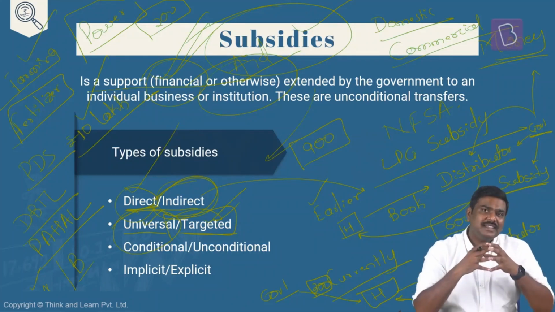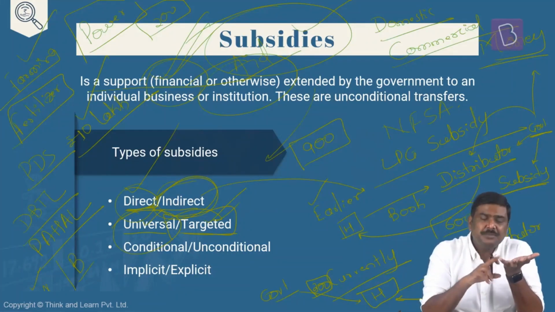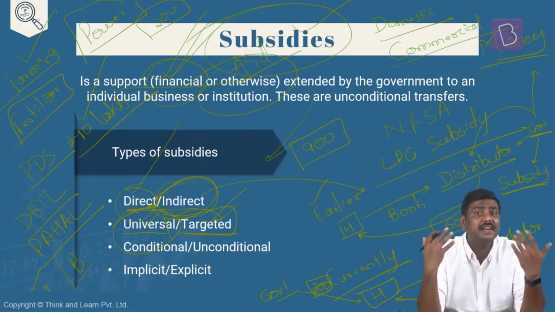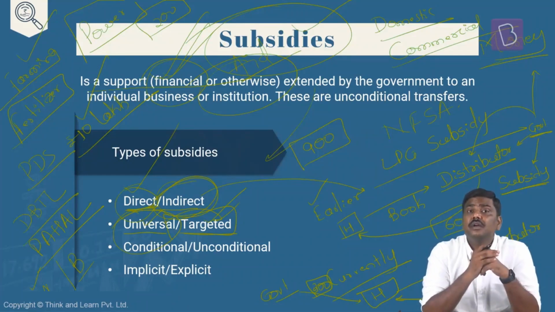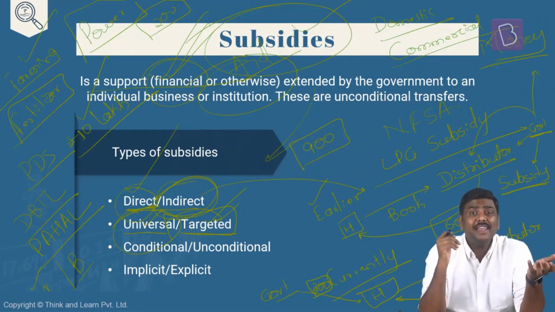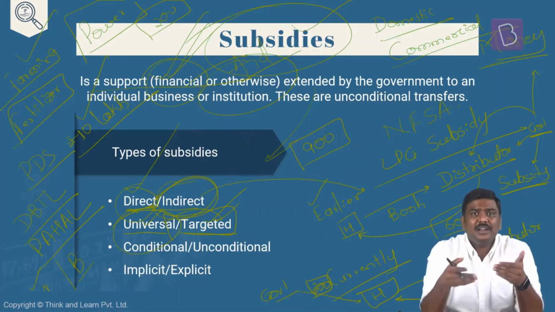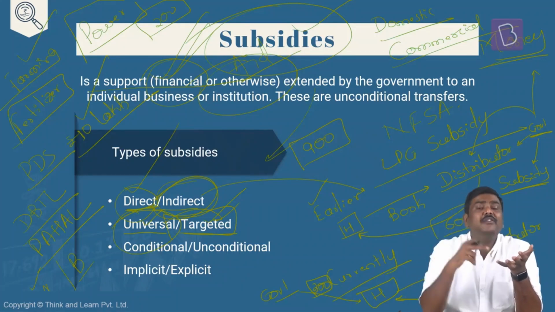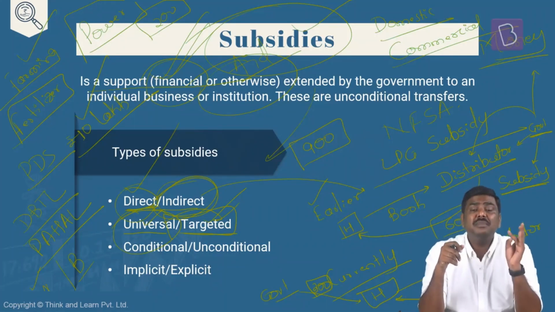The problem here is when you provide these kinds of subsidies to everybody in the system, there is a subsidy burden on the government. The subsidy amount that is paid by the government or expenditure incurred by the government will be very, very high, especially in case of universal subsidies. Right? For example, in many of the states, such as Tamil Nadu, half of the amount of subsidy is basically reserved for electricity subsidy itself. In states such as Delhi, around 10 to 11% of the expenditure incurred by the state government is because of electricity subsidy. So the burden of subsidy on the state government is very, very high when you have universal subsidies. And there is always a potential for misuse of this particular free subsidy.